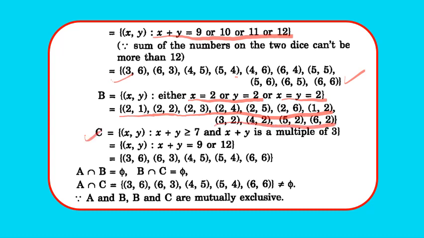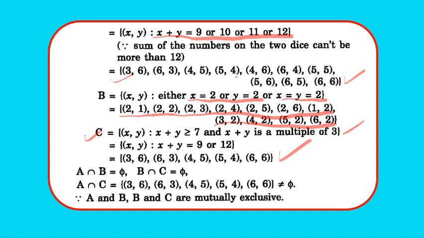C is (x, y), that is their sum is greater or equal to 7 and x plus y is a multiple of 3. So we get C equals to (3,6), (6,3), (4,5), (5,4), again 9, and (6,6), 12. Now we have to check whether they are mutually exclusive or not.